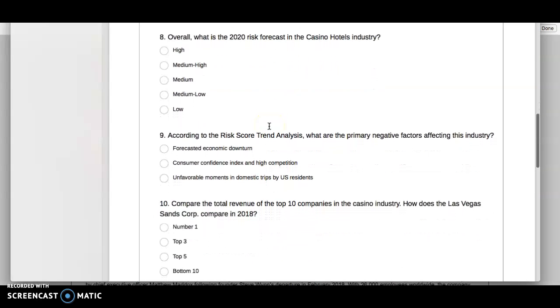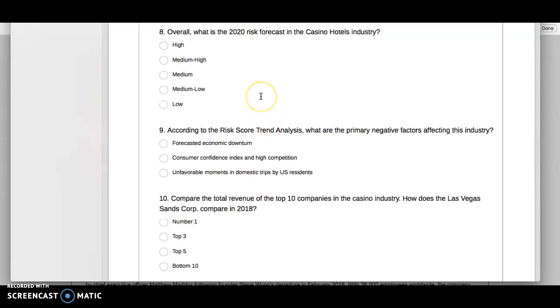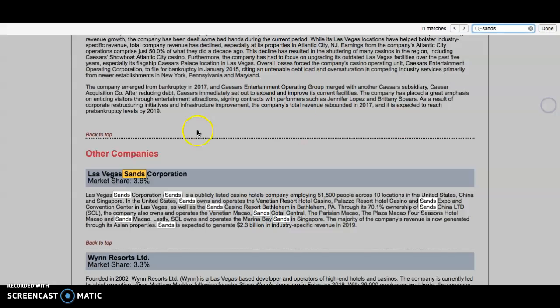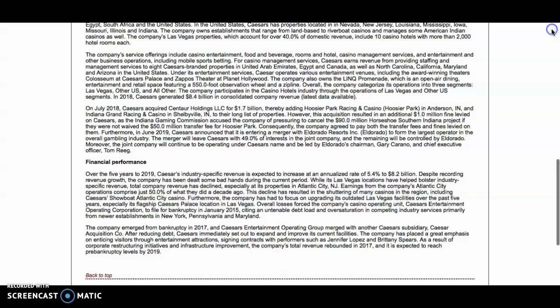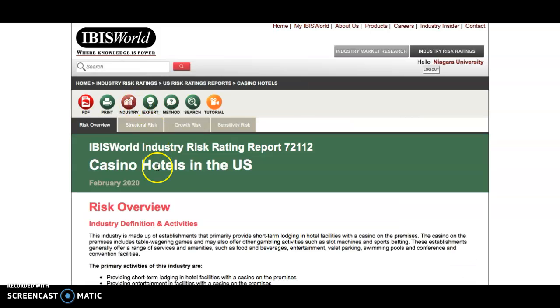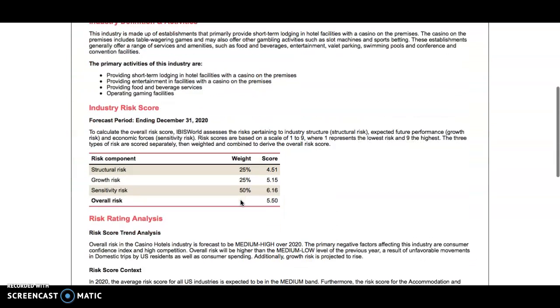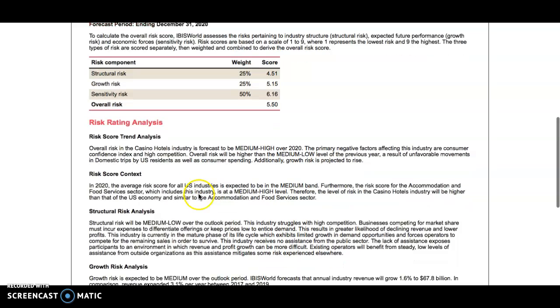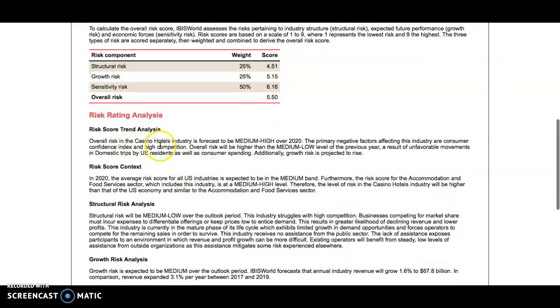Moving right along. Overall, what is the 2020 risk forecast in the casino hotel industry? So if you go back, let me get rid of that search box. There's the risk report in IBIS World. And it says that overall the casino hotel industry is forecast to be medium high over 2020.